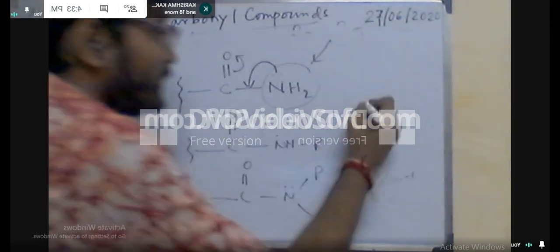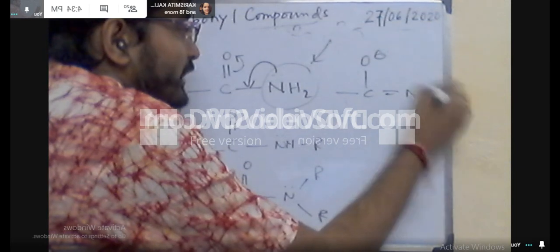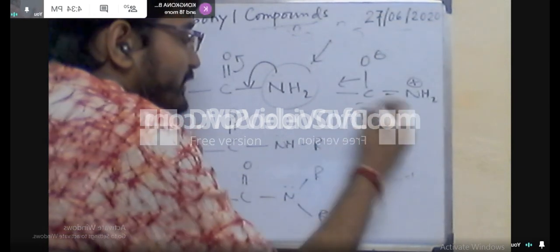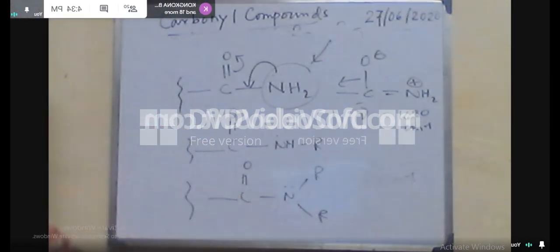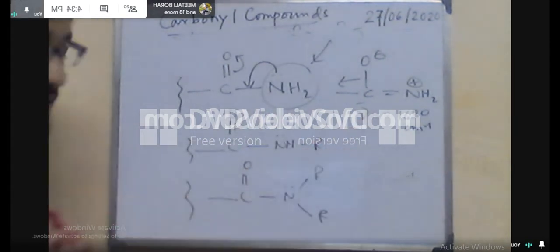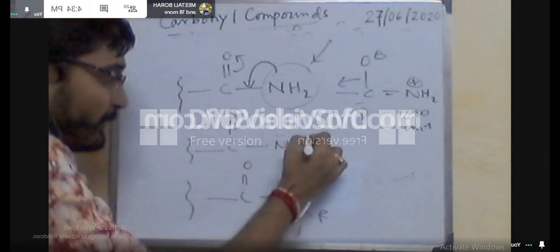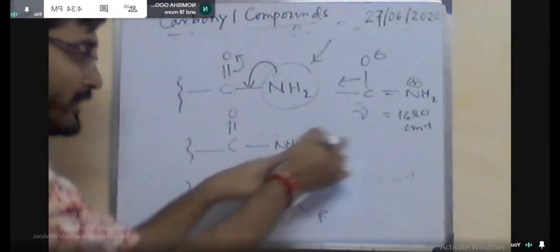Here you will get this value 1745 centimeter inverse. For the 5-membered, it will decrease to 1705 centimeter inverse, but still greater than 1680, sorry, or 1640, and here it is 1660 centimeter inverse, which is almost comparable with the base value of the amide one. And the reason is the same.